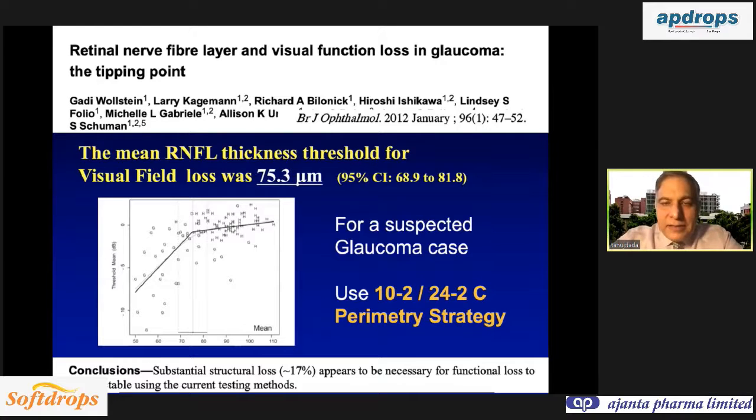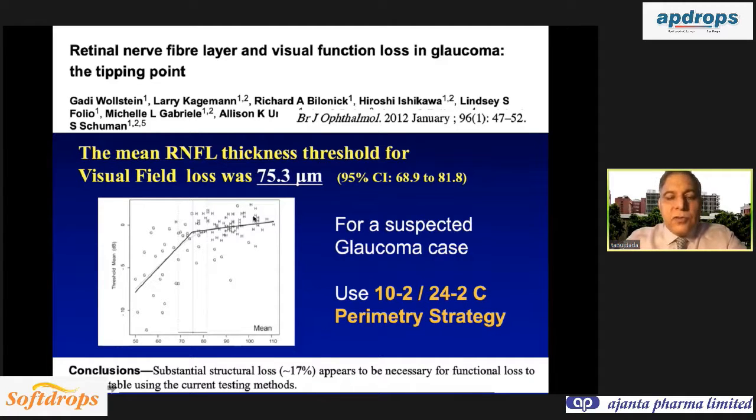Now there is a catch in this, because this has been done using the standard 24-2 SITA standard perimetry. However, if you want to pick up early defects on functional testing, then you have to use the 10-2 perimetry test or the recently launched 24-2C, which takes additional central 10 points.